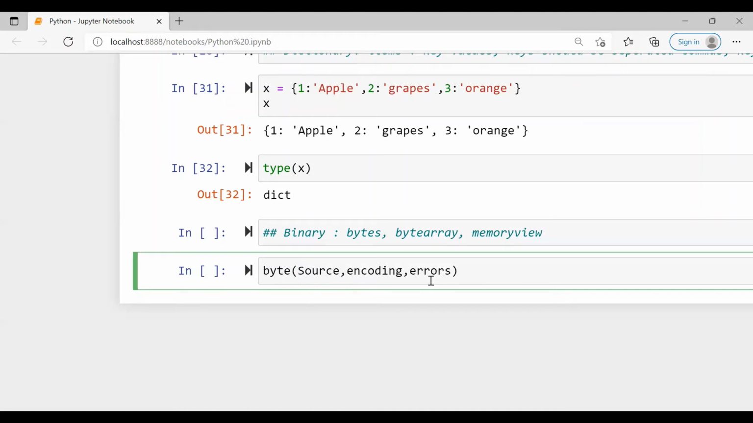And errors, you take the errors argument whenever you need to take an action if encoding fails. So whenever an action is required if encoding fails, then you have to use this argument called errors. Otherwise, encoding and errors are not necessary. And if the source is a string, obviously you need to mention the encoding. So I'll give some examples.